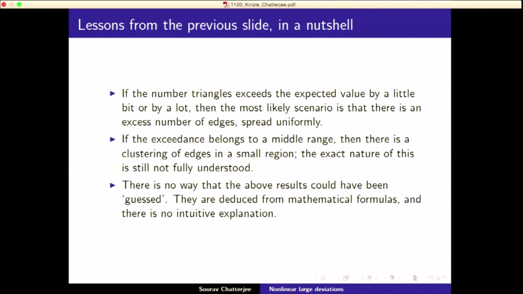So in the sense of this graph limit theory, which I don't have time to go into now, it comes as a solution of a variational problem, and we cannot solve the problem, but we can show that there is a clustering. Okay, and this demonstrates the value of mathematics, because these results cannot be guessed, and I still don't know what the intuition is, that you get this sort of uniform behavior if you have a little more or a lot more, but somewhere in between you get a clustering.